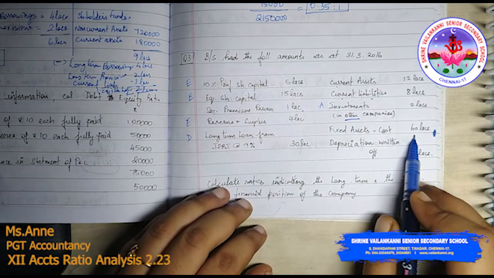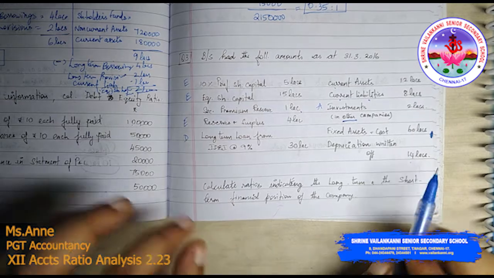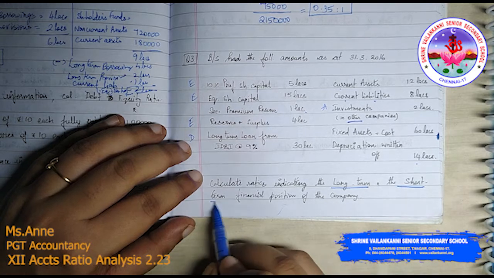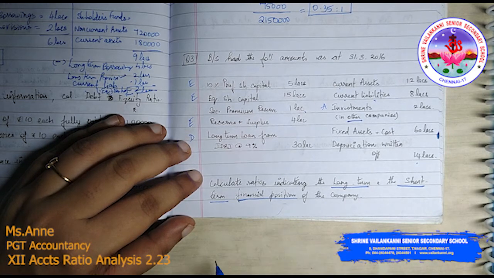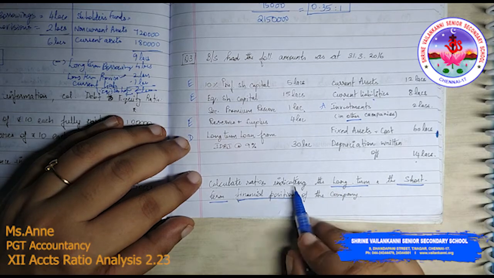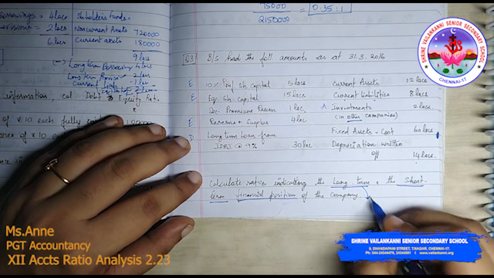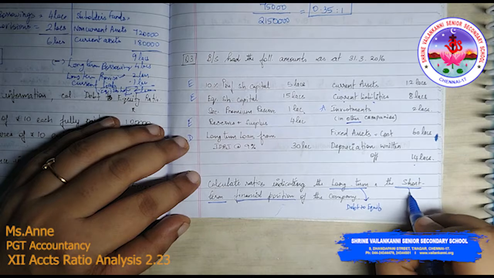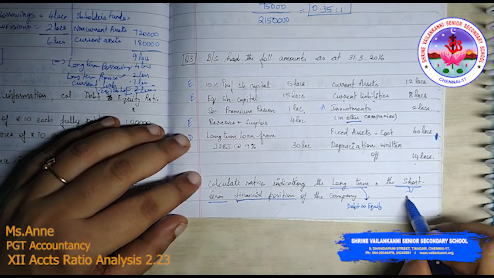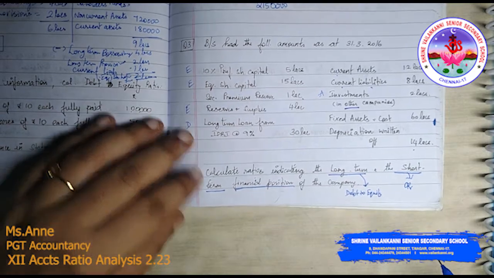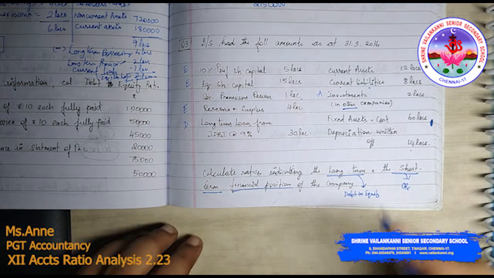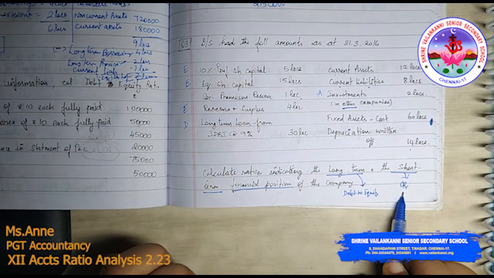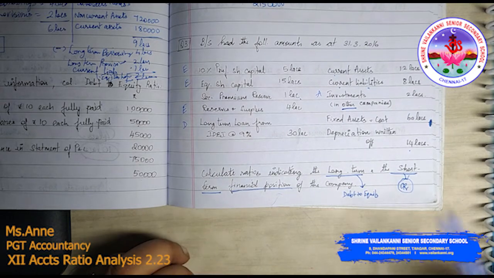Fixed assets cost is given, depreciation return of 14% is given. Calculate ratio indicating the long term as well as the short term solvency, short term financial position of the company. So they are asking, indicate the long term position. Long term means you can show debt to equity. Short term means you can show either quick ratio or current ratio. I will take it as current ratio. You can show quick ratio also, but because I have current assets and current liabilities in the question, it will be correct for me to show the current ratio rather than going for quick ratio.